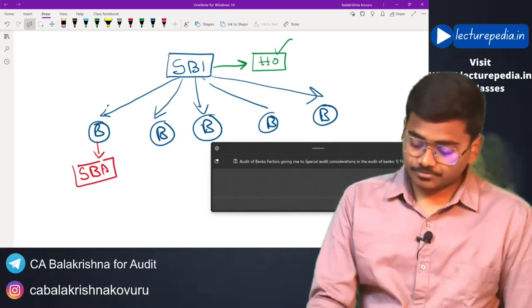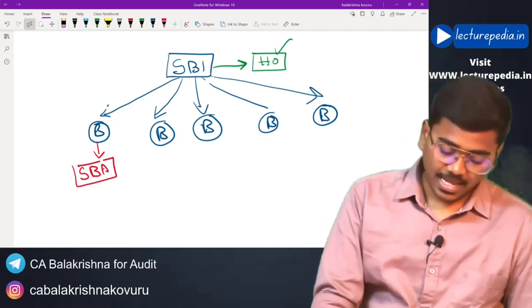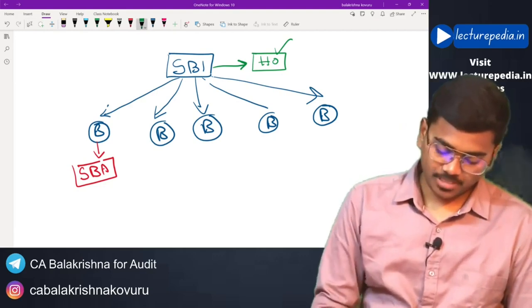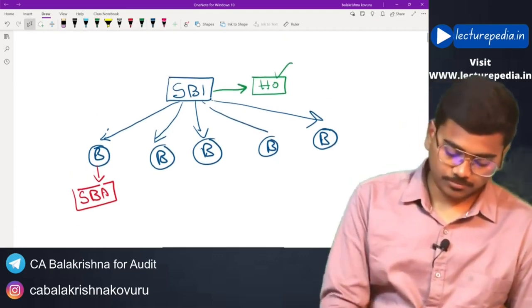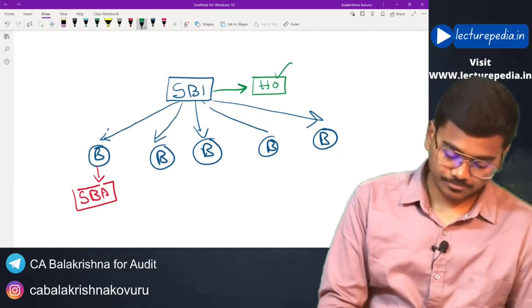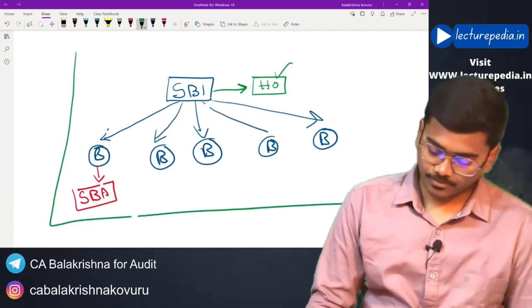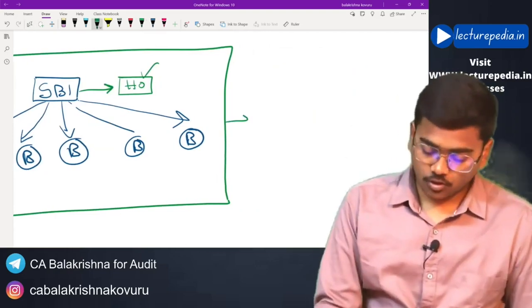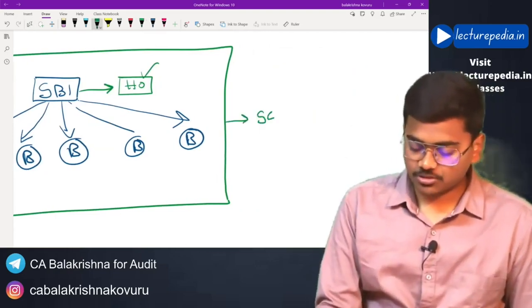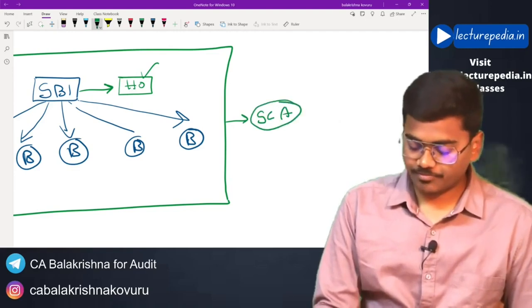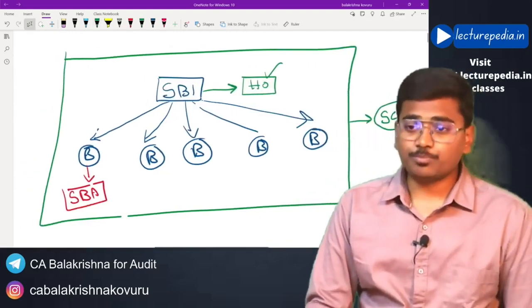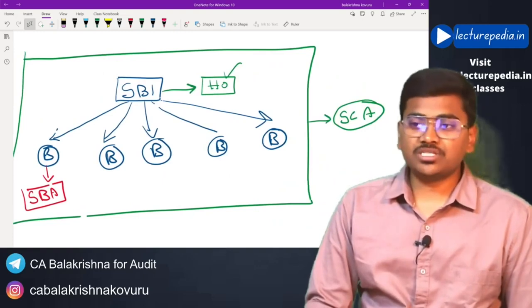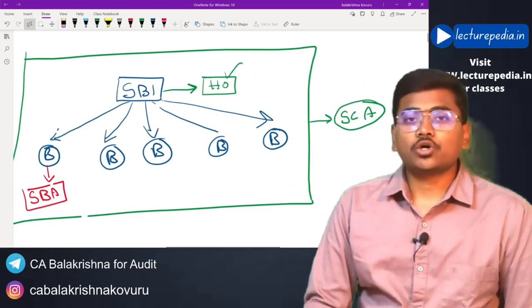And for the bank as a whole, a statutory central auditor will be appointed. SBA means statutory branch auditor. SCA means statutory central auditor.